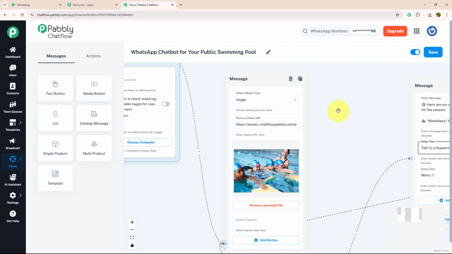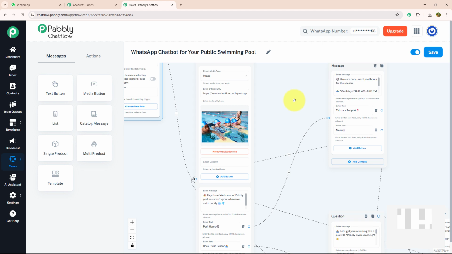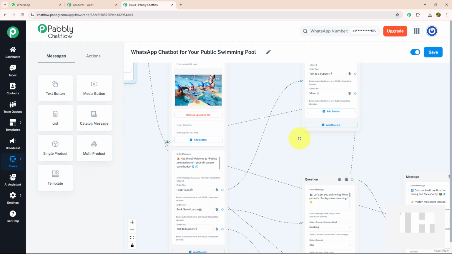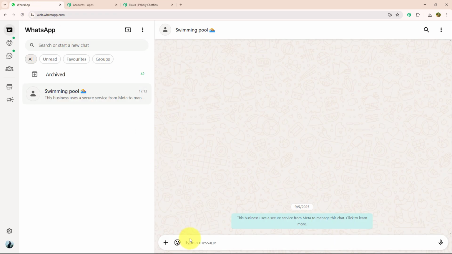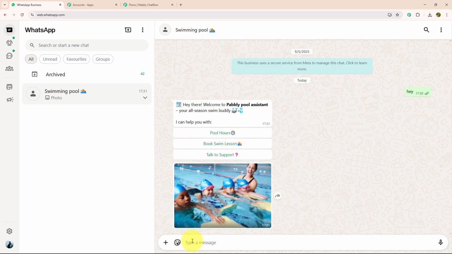As you can see, I have created this chatbot using Pabbly Chatflow. Let me show you its real-time working. For that, I need to open WhatsApp Web and over here I will type a key message, for example, hey. After entering the key message, I got a reply which welcomed me to the Pabbly Pool Assistant. And with that, they have given me 3 action buttons which I can choose according to my requirement.